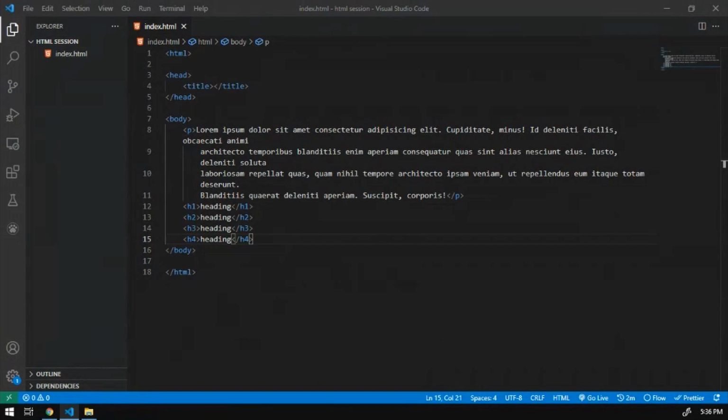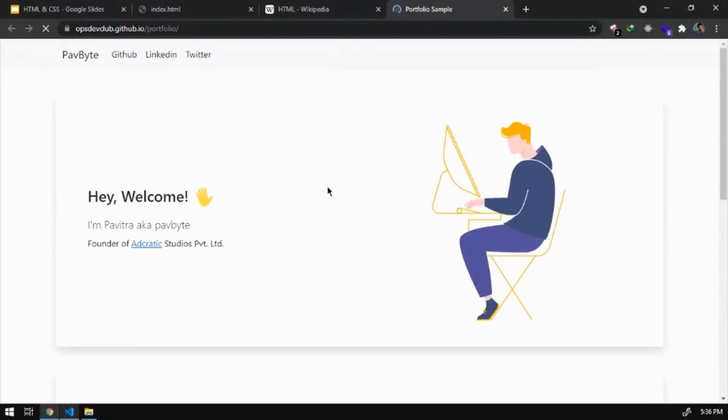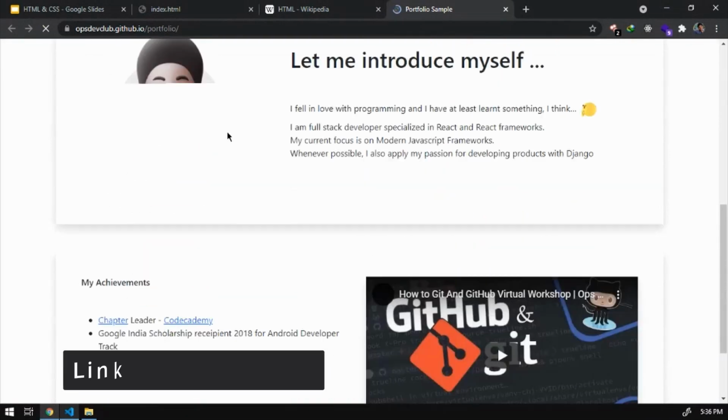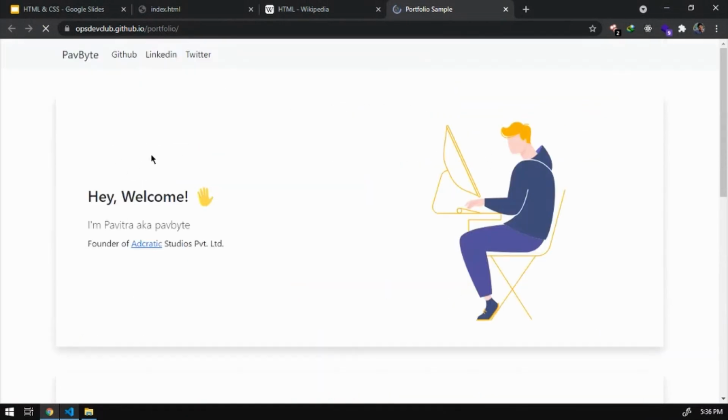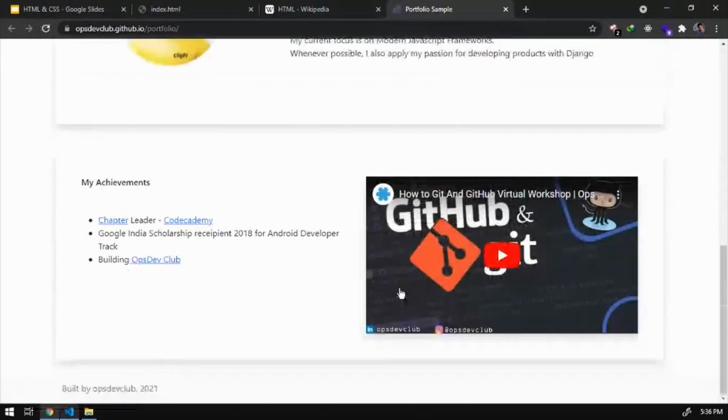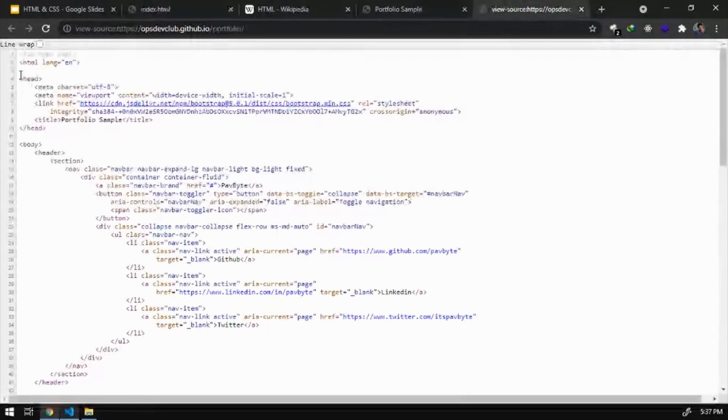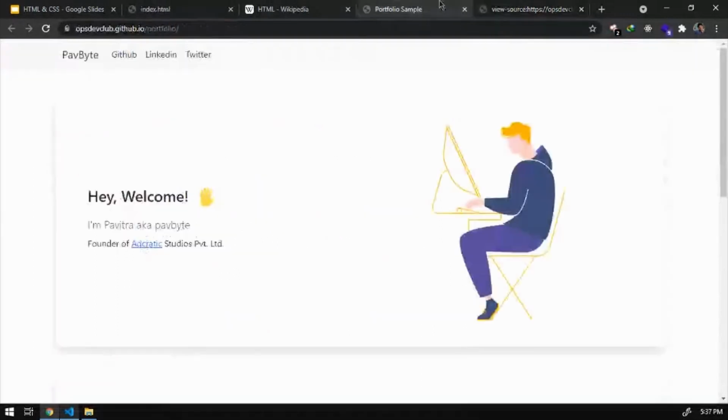To show everyone what we can do with HTML, we recently made this website using just HTML and CSS, nothing else. I'll share the source code to this website. Here it is a bit about me, and then a bit of my introduction and my achievements and the first session which we had in Step Club. And if you inspect the source code of this page, you can see, as I mentioned, head tag is there, then there is a title, then we have body, in body we have header. Header is basically for the thing which is visible here, GitHub, and the header part.